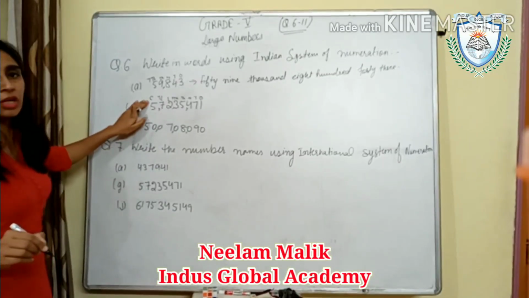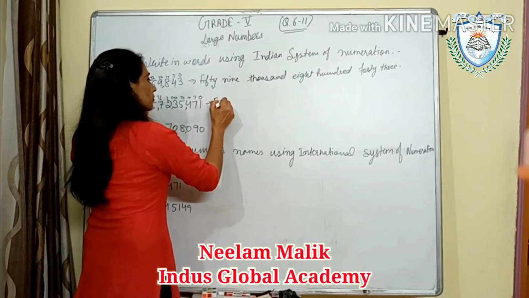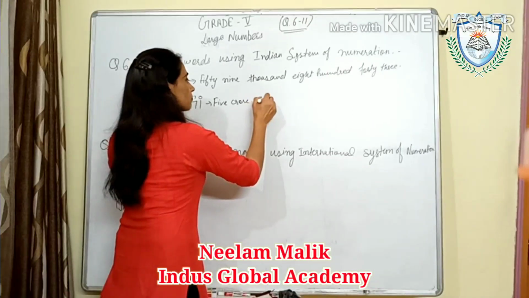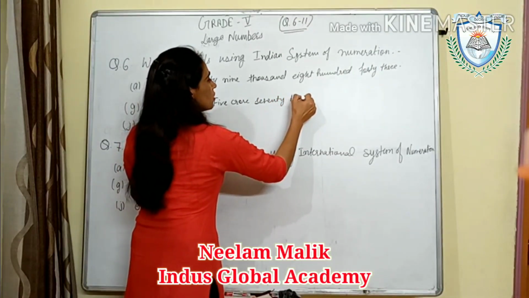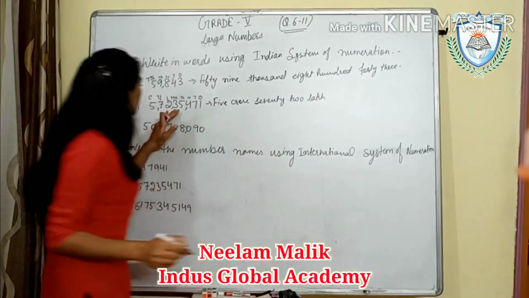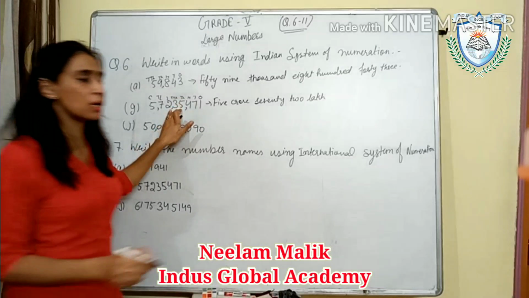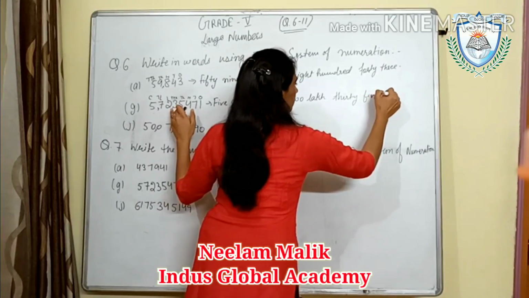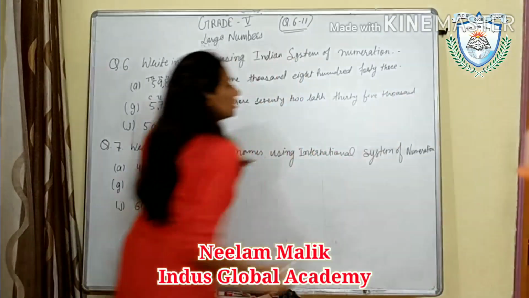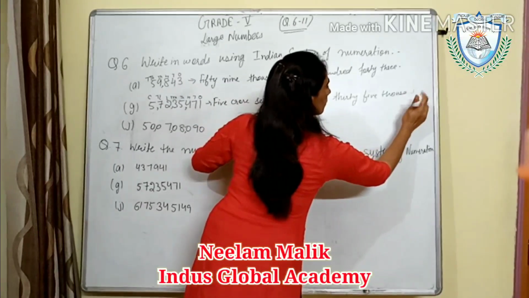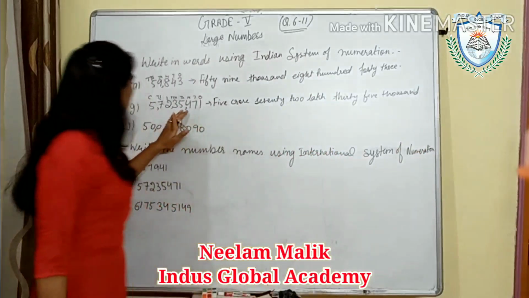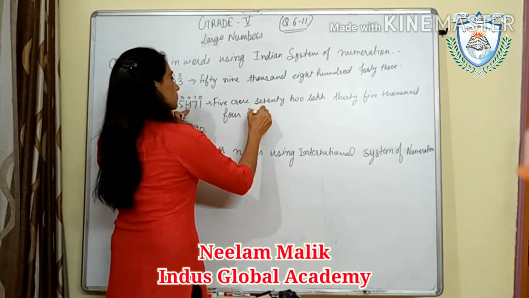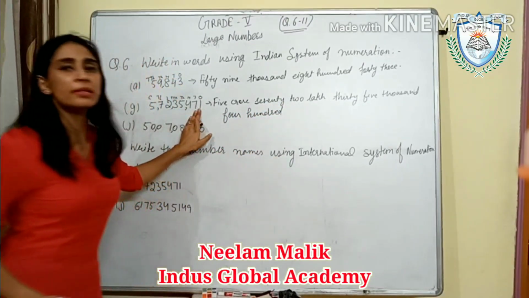So what is this? 5 crore, 72 lakh, 35,000, 400, 471.